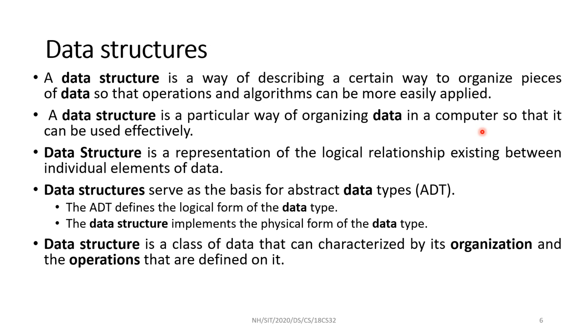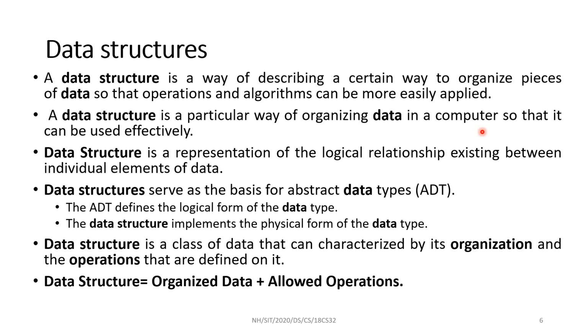So data structure is a class of data that can be characterized by its organization and the operations that are defined on it. In short, the data structure can be defined as organized data and allowed operations. I will take one example, array.